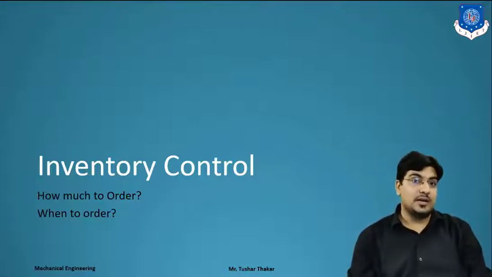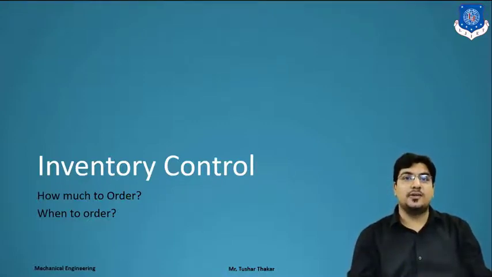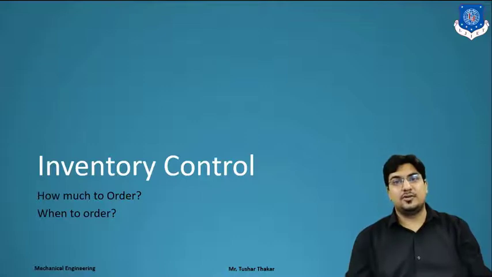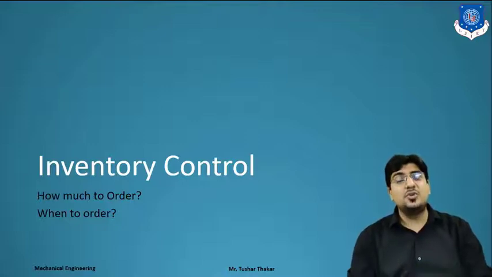And when to order? Suppose only 5 parts are pending, then after that you have to place a new order, right? But if you order 21 parts today, and within 2 days you order 21 parts again, as you haven't used the previous 21 parts, that is wasteful. So when to order is a main important part.